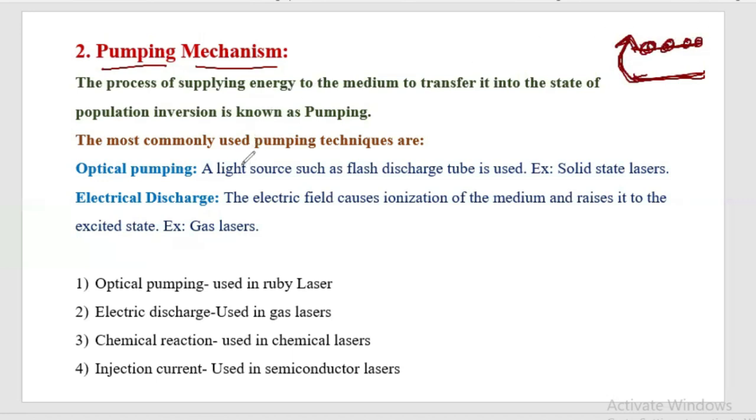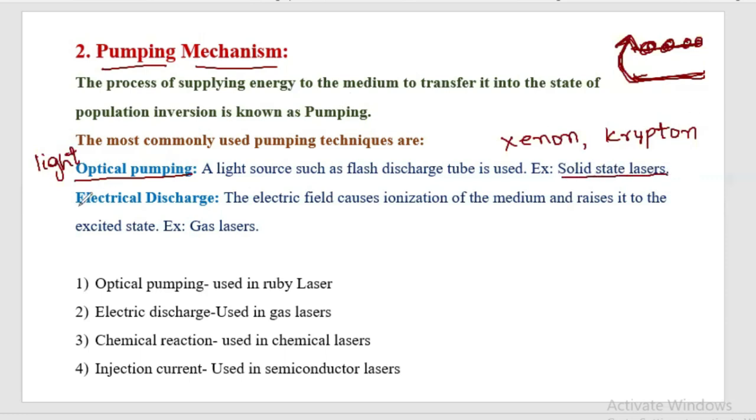One mechanism is optical pumping, where we use light energy. Mostly we use a xenon flash lamp or a krypton gas flash lamp for optical pumping. This optical pumping is mostly used for solid state lasers.